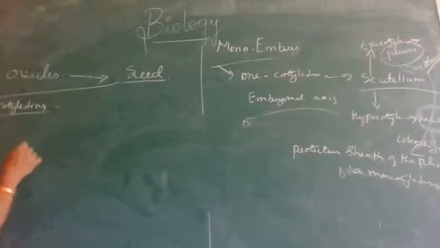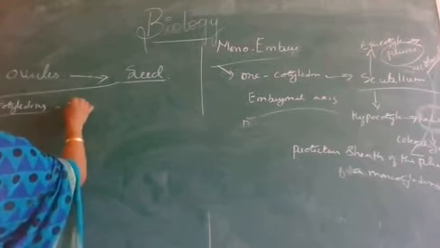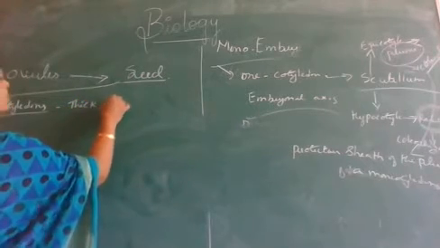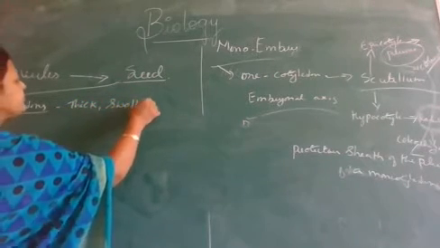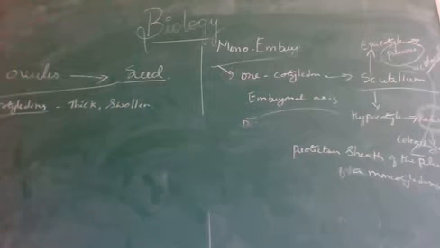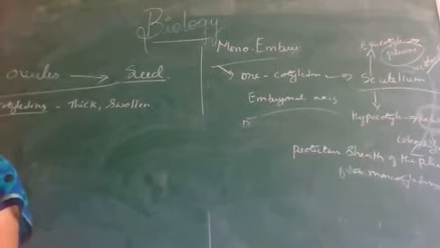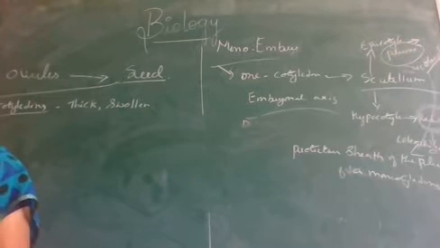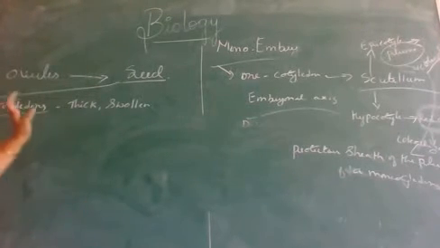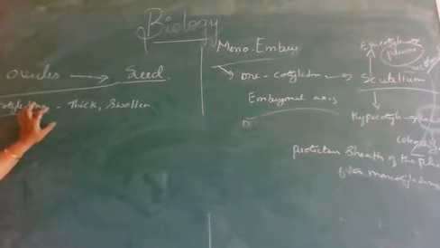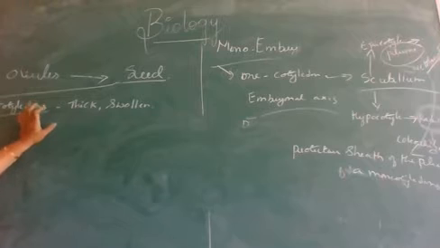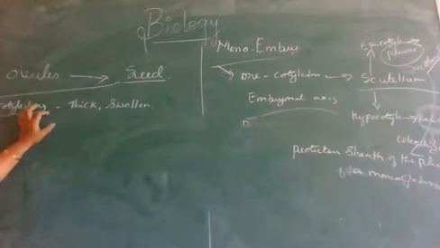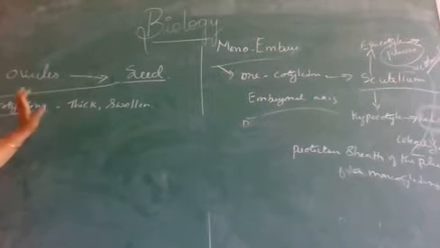What are cotyledons? Cotyledons are thick, swollen structures that store plenty of reserve food material that is meant during the process of seed germination. Okay, cotyledons always appear very thick and also swollen structures because of the plenty of reserve food material.